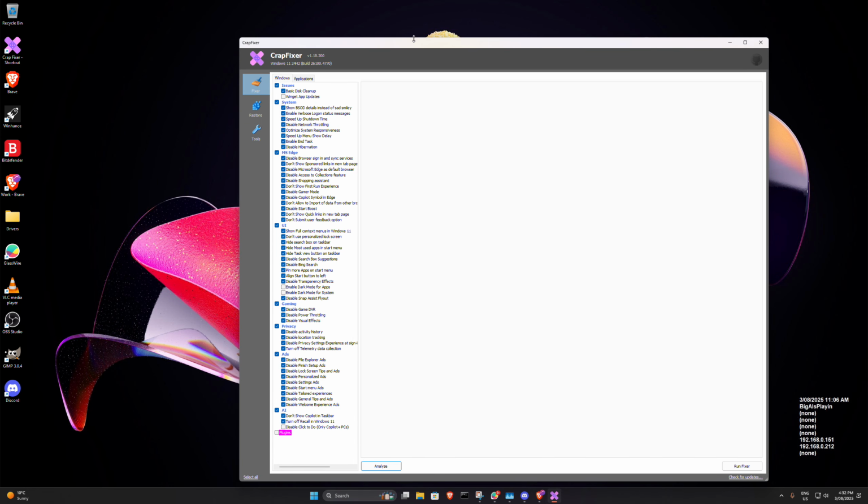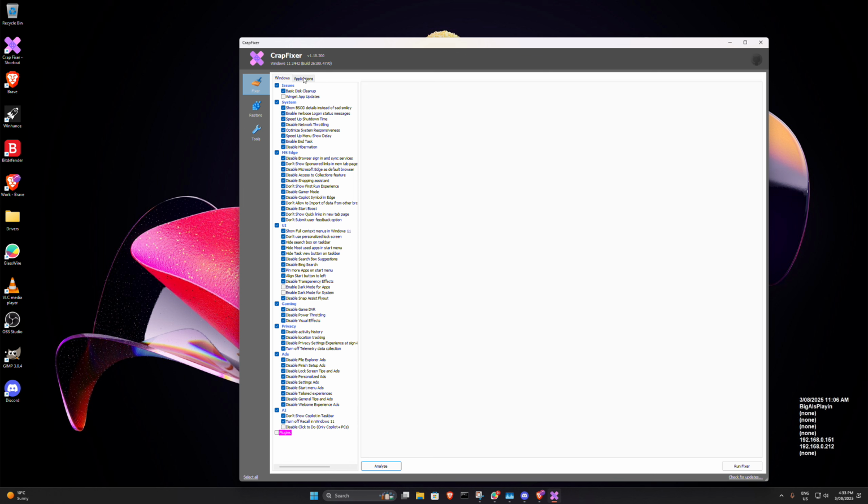switch off a lot of the crap in the background of Windows 10 and 11. Seeing that probably Windows 11 now, because Windows 10 is running out in October, the support for it, so everyone should be updating to Windows 11, and I'll probably do a video on that as well to help people out. But this Crapfixer, again, I'll put a link in the description below, and I'll put a link to the streamer where I seen them explaining how they go into it real in depth.